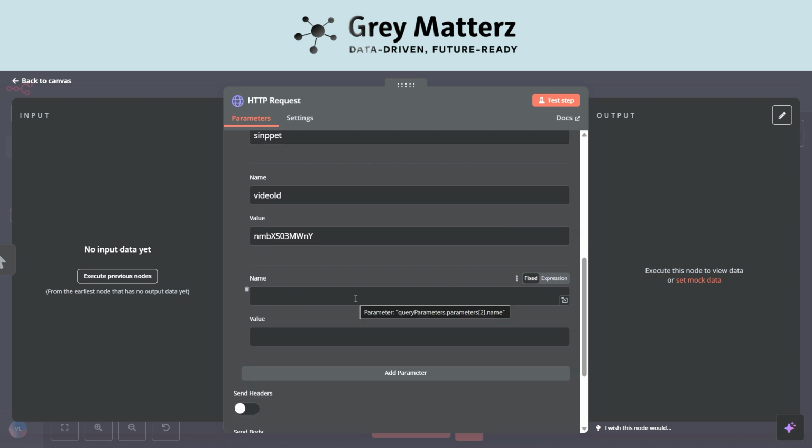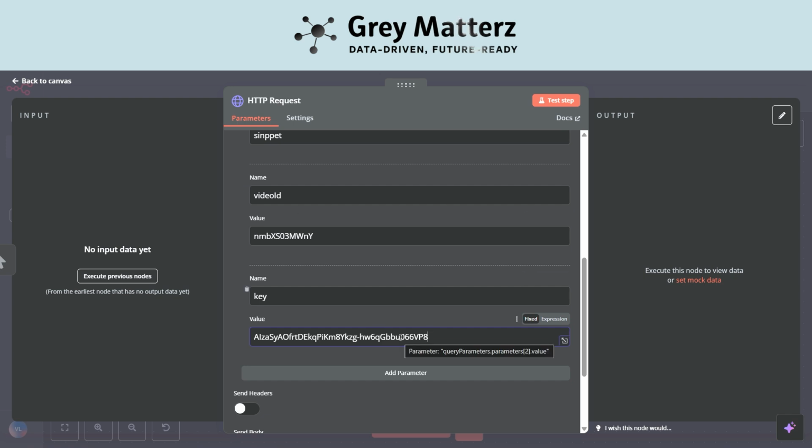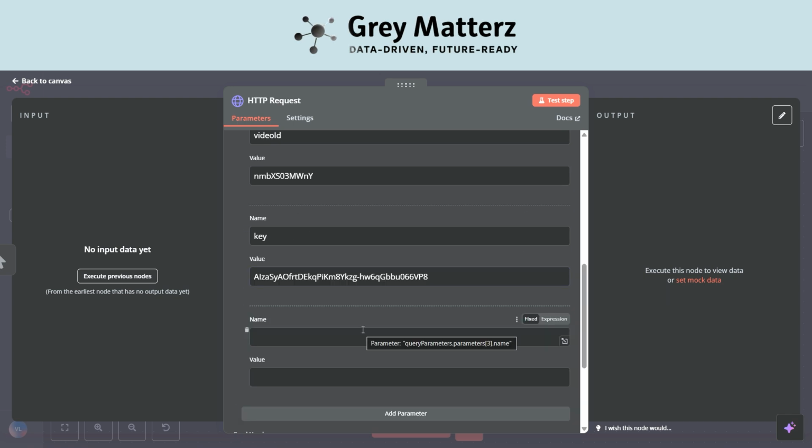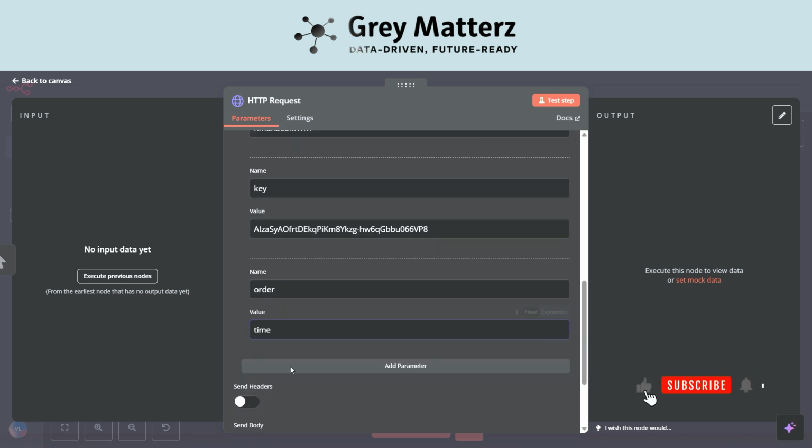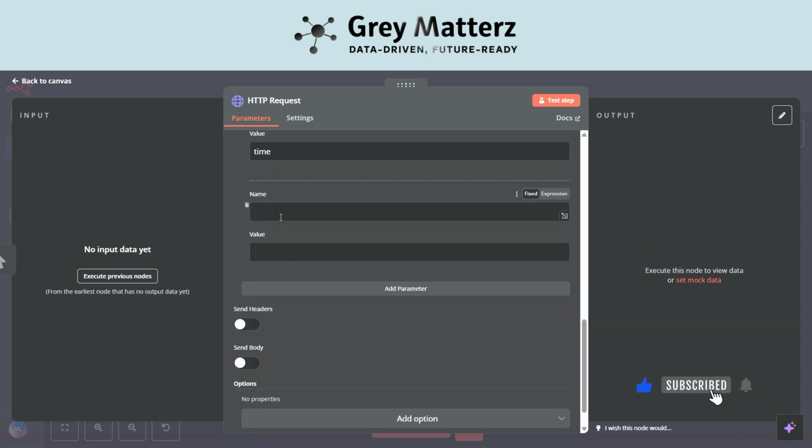Next parameter will be key. It is our YouTube key, and here we will copy the YouTube API key. Let me copy and paste this. You can get both things from Google Console. Next parameter is that we want to fetch the comments according to time, and we can assign how many comments we want to fetch. Here I am fetching the top 50 comments.